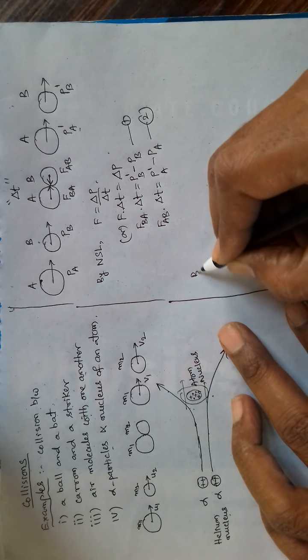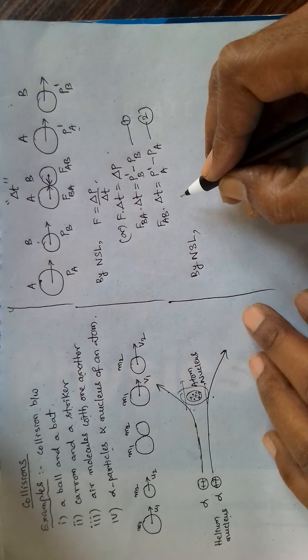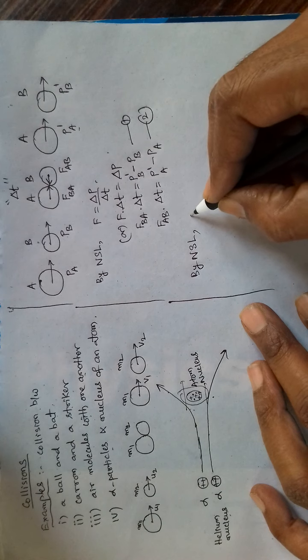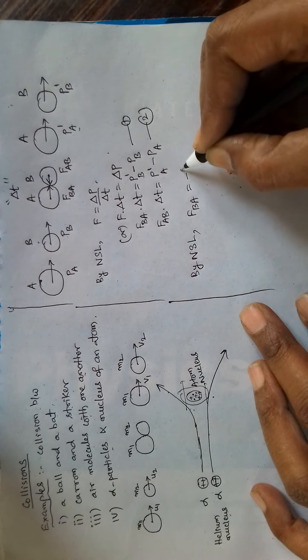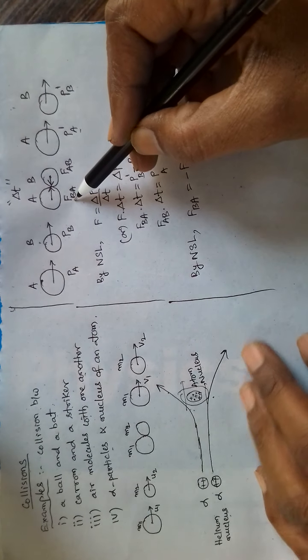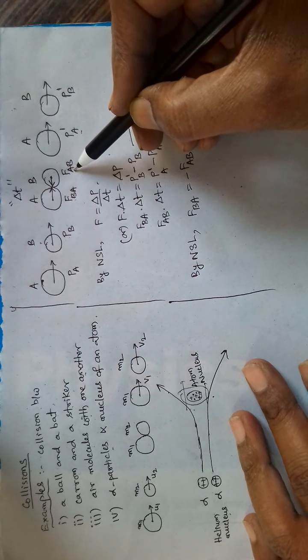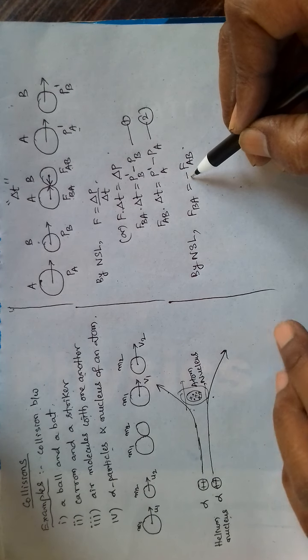Now by Newton's third law, according to Newton's third law, FBA is equal to minus FAB. These two forces are equal in magnitude and opposite in direction. That's why minus sign here.